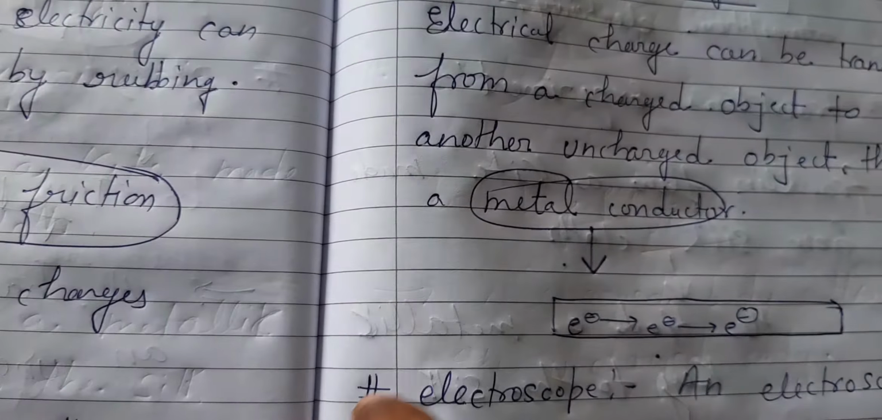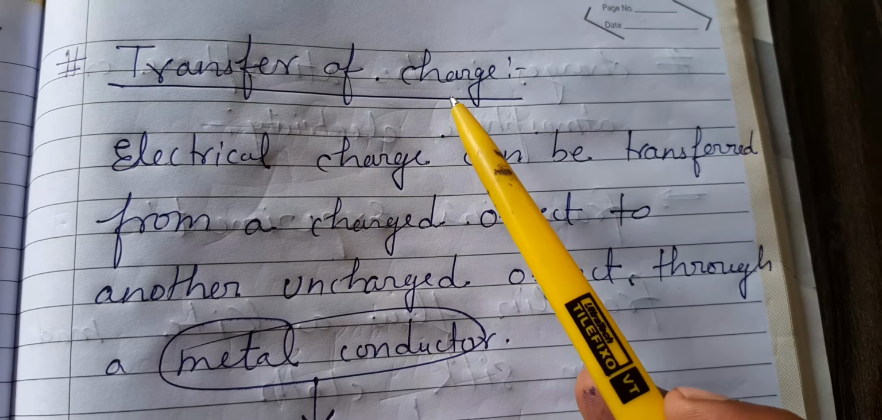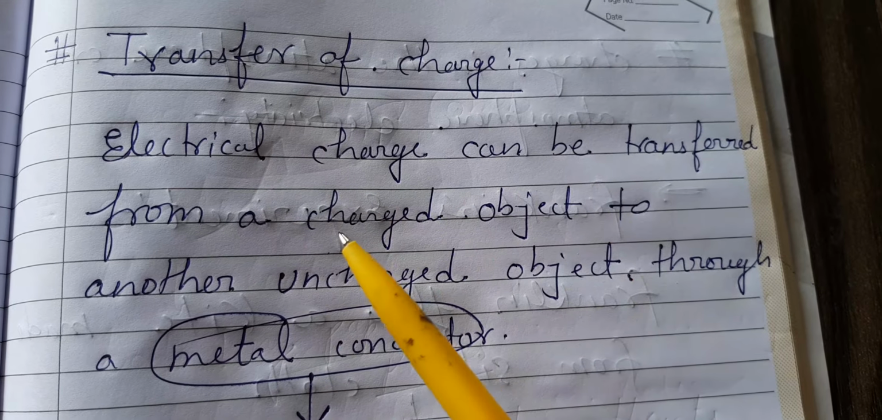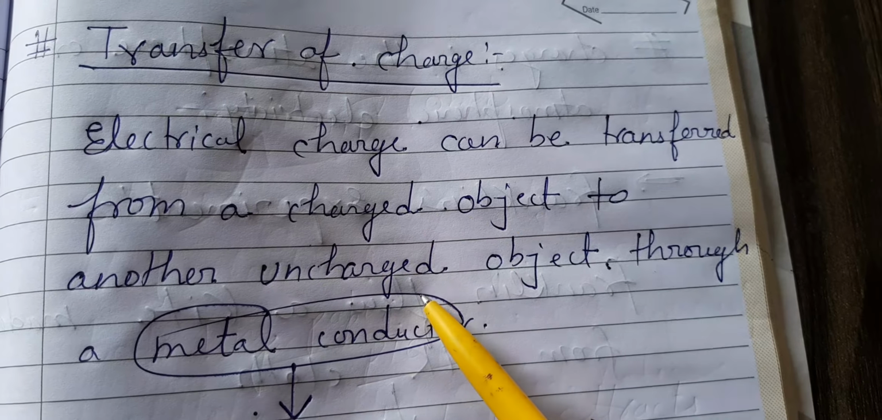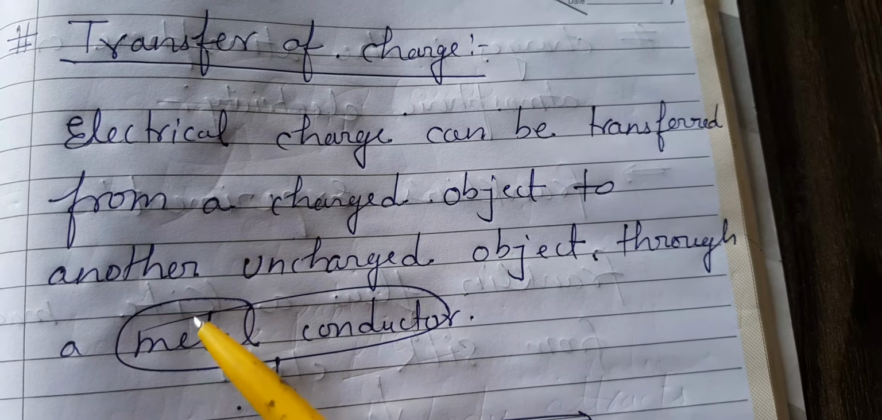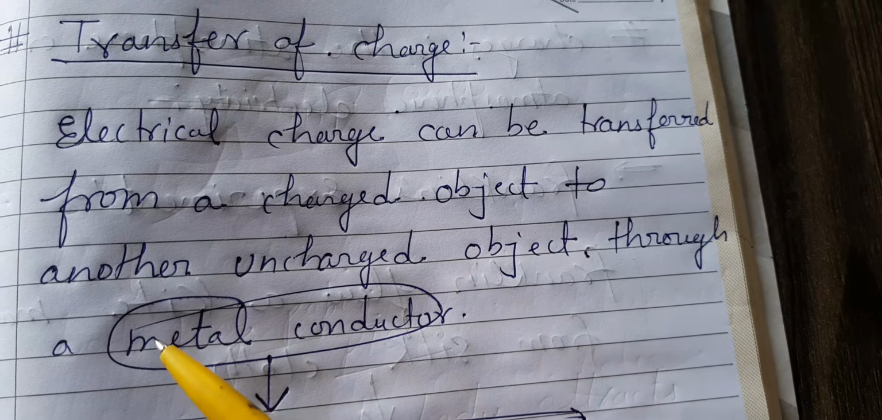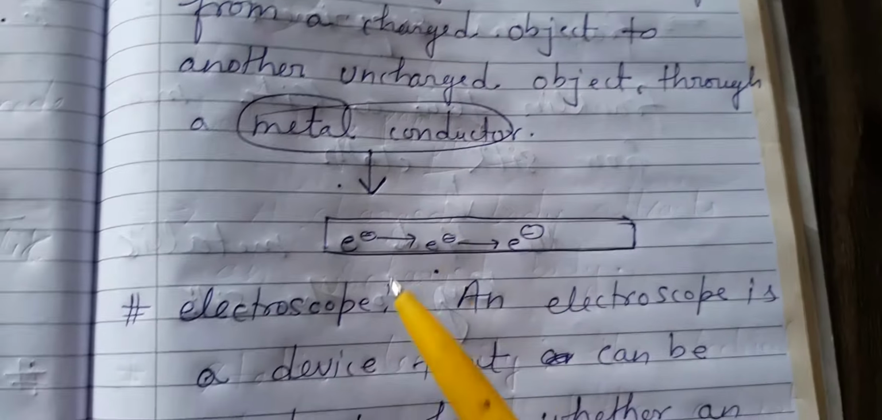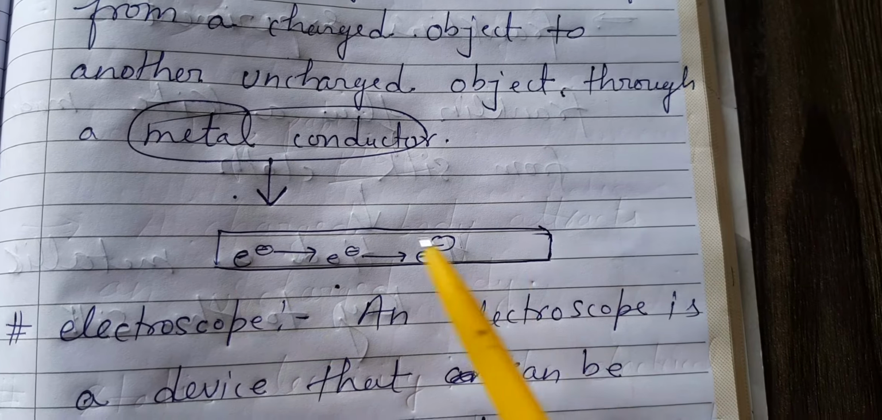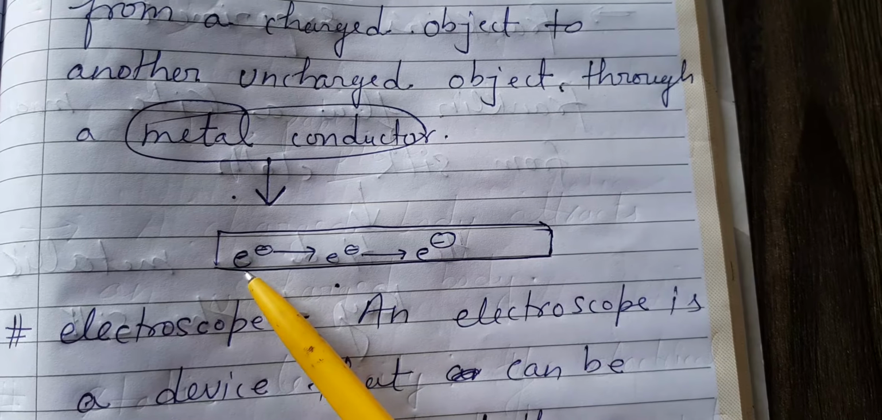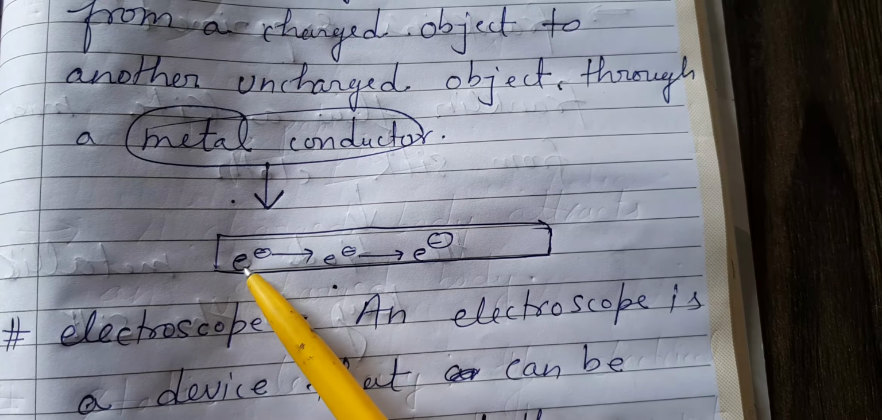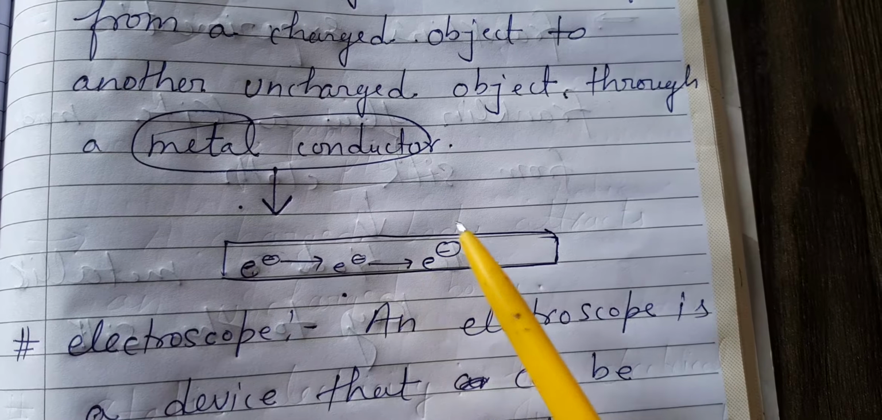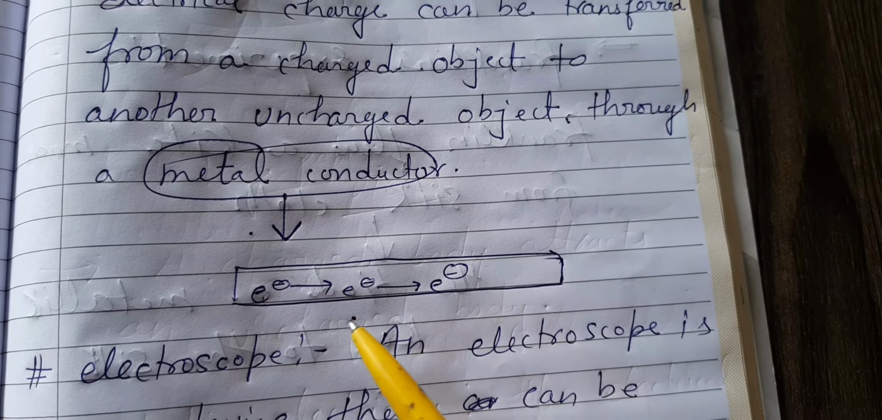Okay, the next topic is transfer of charges. How are charges transferred? Electrical charges can be transferred from a charged object to another uncharged object. There is one charged object and another uncharged object, and the charge will be transferred from the charged object to the other object through a metal conductor. A metal conductor means a metal in which a lot of electrons are present, which carry the charges from one to another. So this is transfer through a metal conductor.